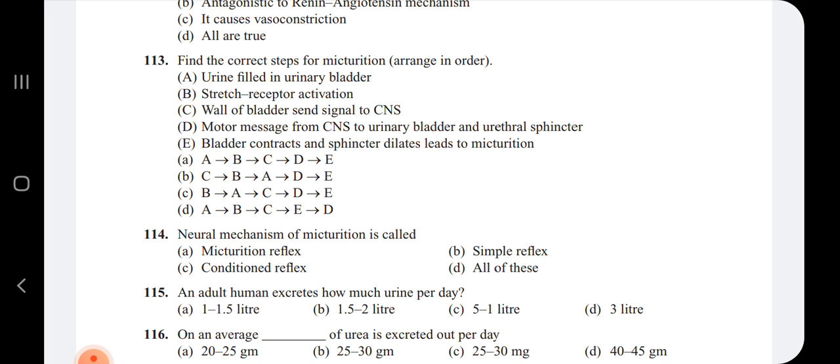So when that urethral sphincter is released, the urinary bladder is going to contract, and as the sphincter is released, or dilated, it leads to the process of micturition. So this is what they have given, A B C D E, in the correct order, so that's why option A is the correct answer for this question.